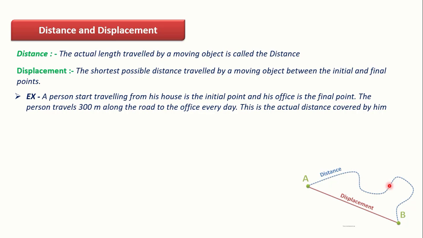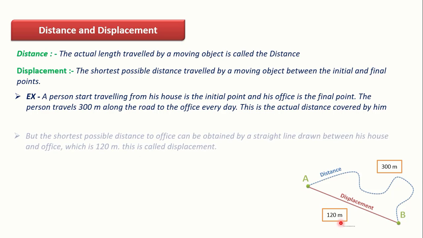The blue line indicates the path from point A to B. A is the initial point and B is the final point, and the straight line between the initial and final point, which indicates the shortest distance between A and B, is nothing but the displacement. So the total distance covered by this object is 300 meter, and the shortest distance between points A and B is 120 meter.